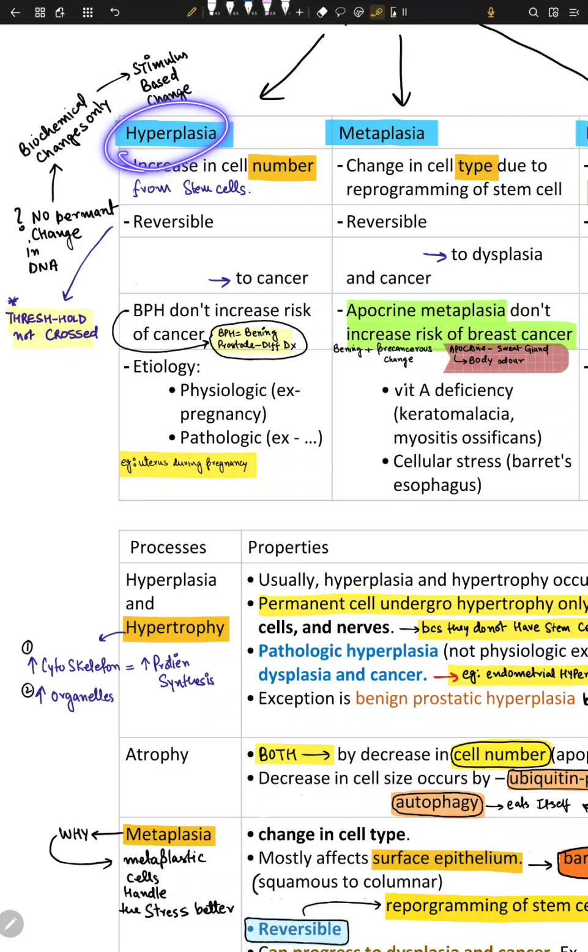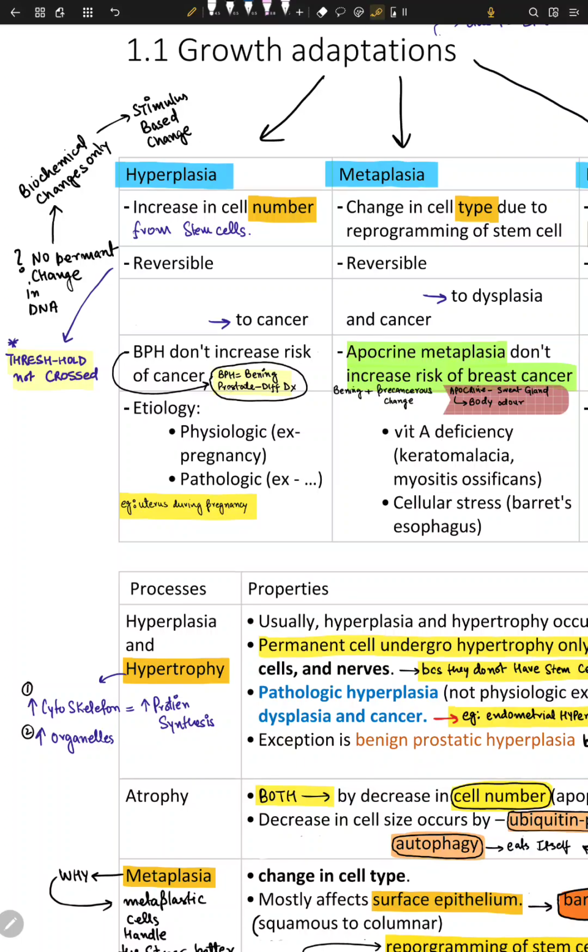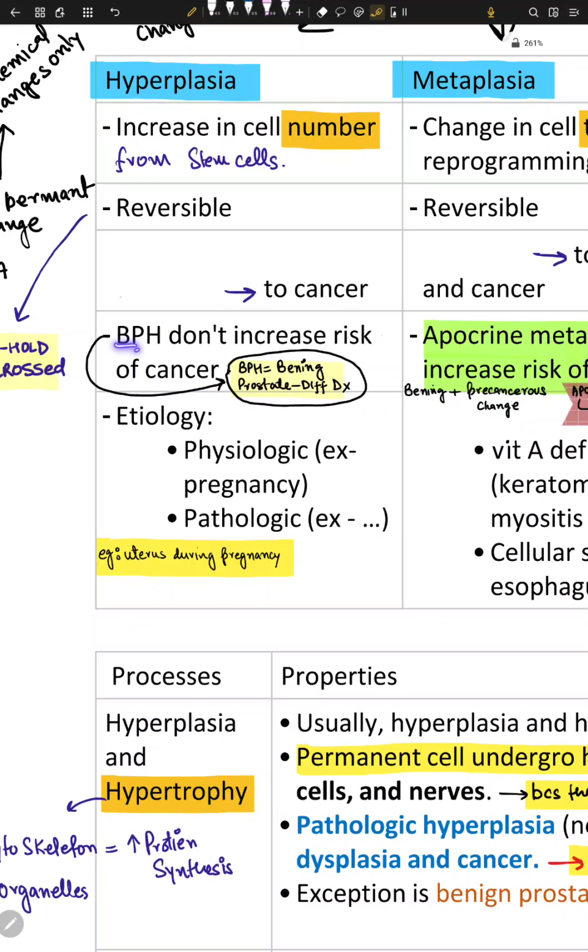Some examples of hyperplasia. One example is BPH. BPH doesn't increase the risk of cancer because BPH is a benign condition. It's a condition of the prostate called benign prostatic hyperplasia. It's not a carcinoma. Prostate cancer is a different disease. Prostate cancer is a carcinoma and BPH is benign. Benign is not a cancer. It's a hyperplasia. That's it.